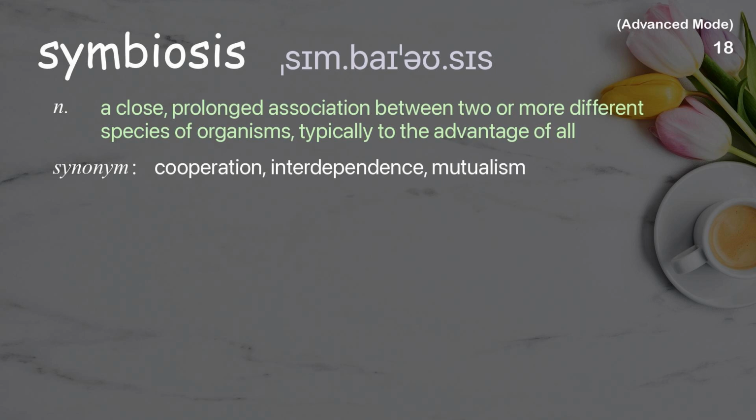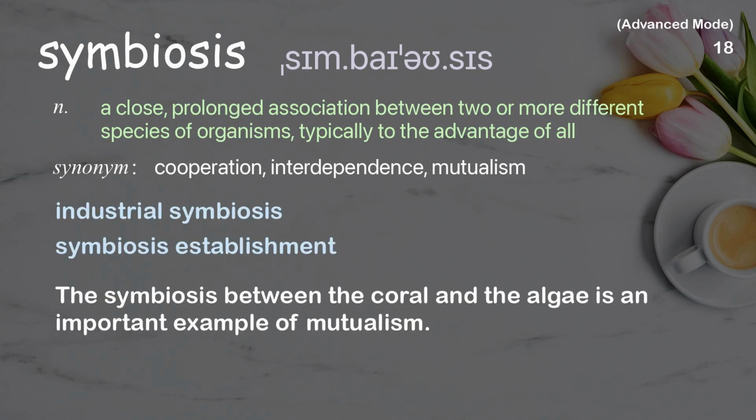Symbiosis. A close, prolonged association between two or more different species of organisms, typically to the advantage of all. Examples: Industrial symbiosis. Symbiosis establishment. The symbiosis between the coral and the algae is an important example of mutualism.